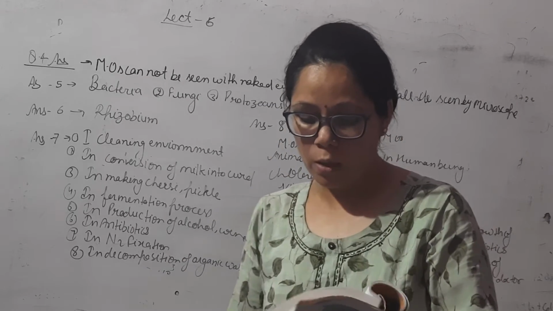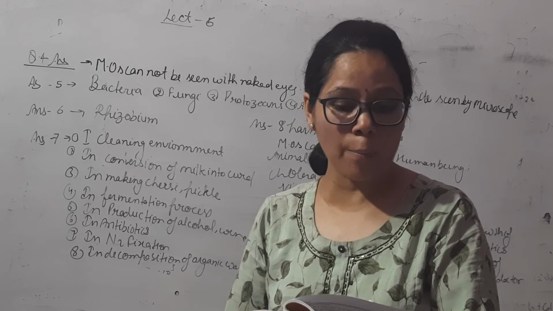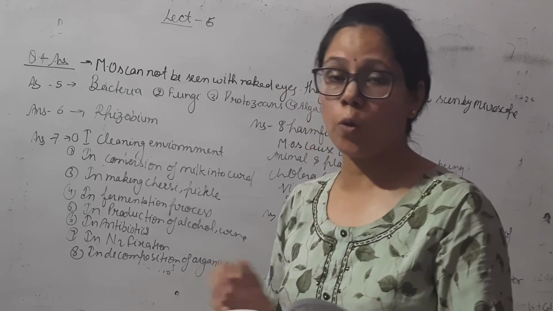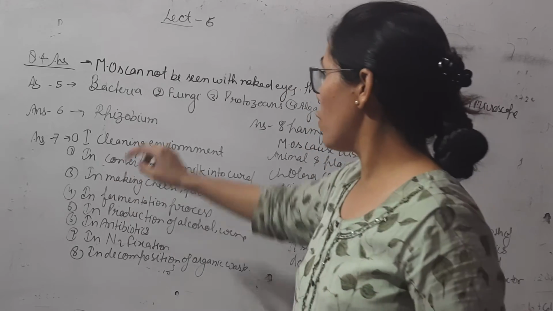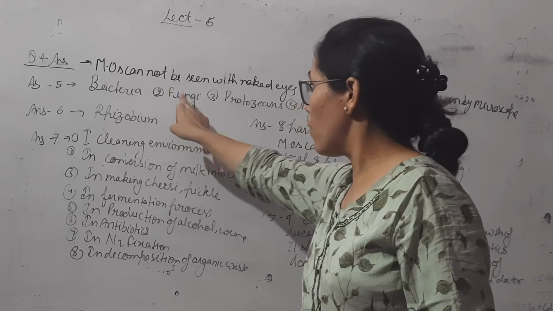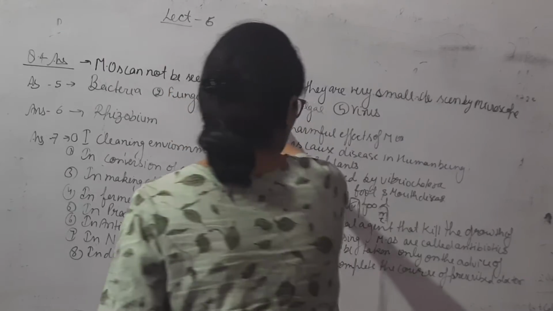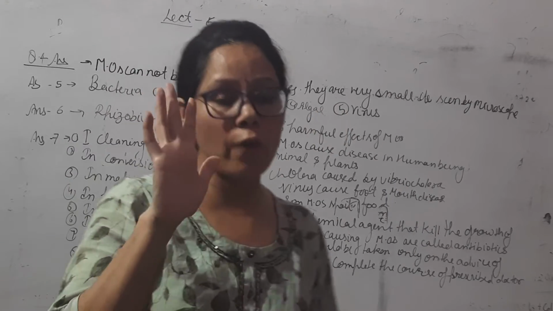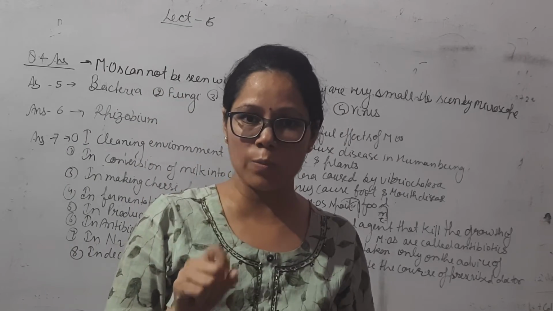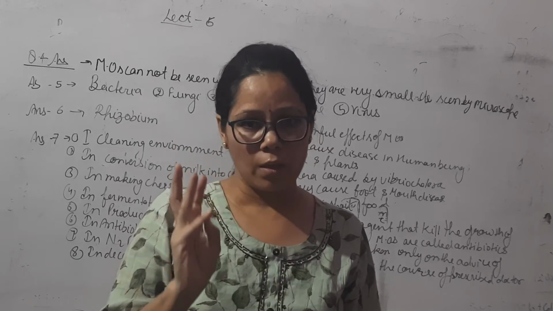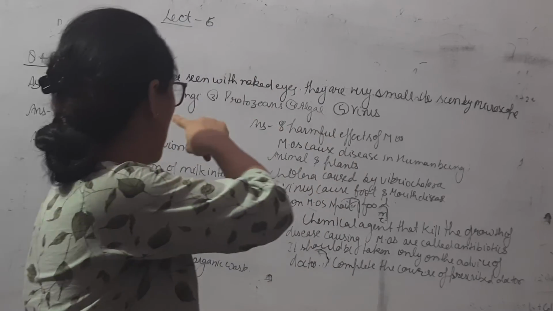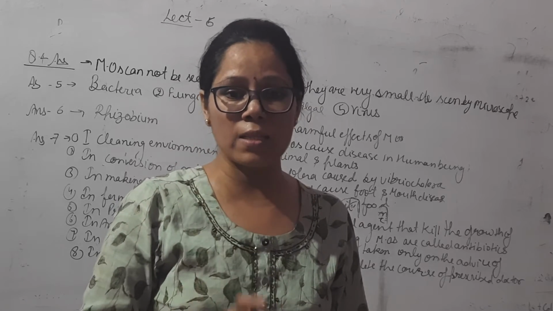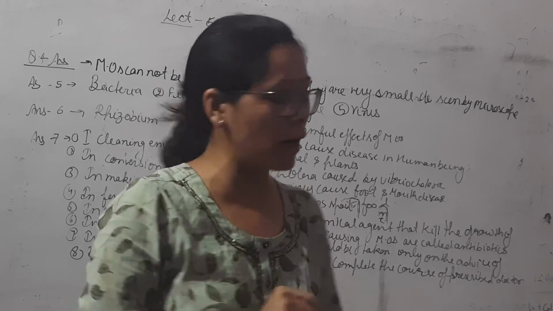Now question number 5. What are the major groups of microorganisms? There are 5 major groups of microorganisms. The first one is bacteria, second one is fungi, third one is protozoa, fourth one is algae, fifth one is virus. There are 5 groups of microorganisms.